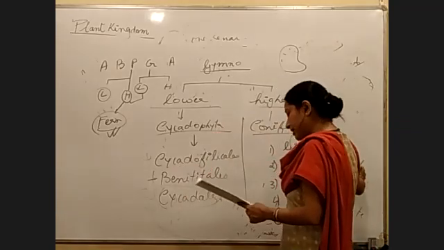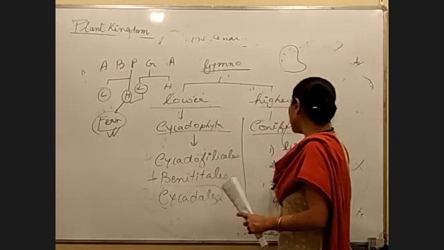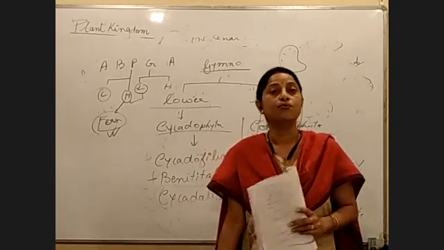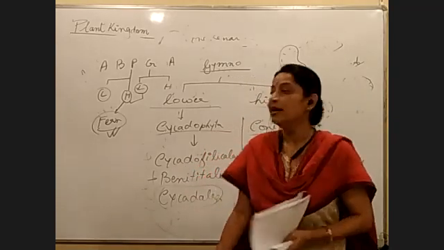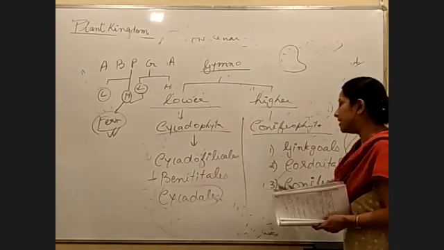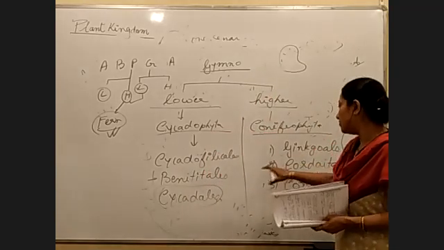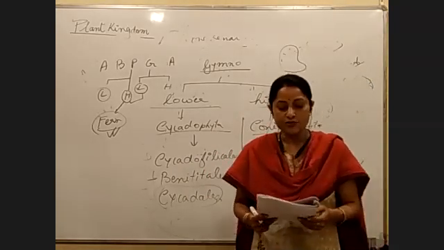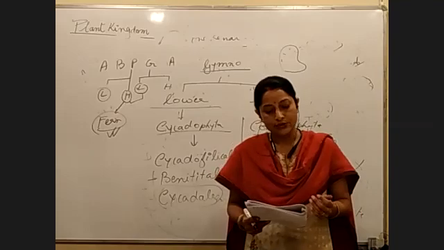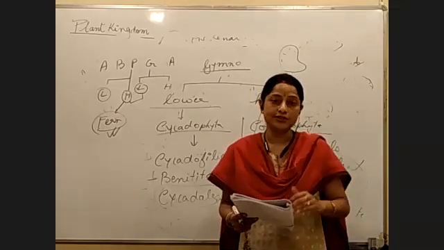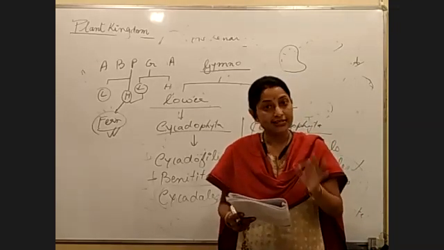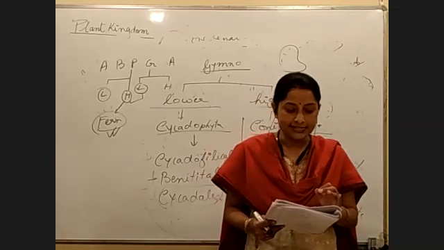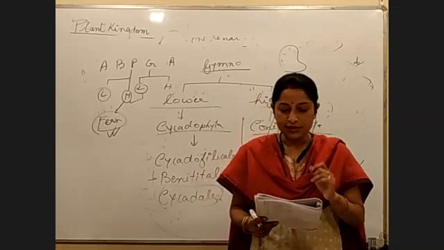Cordaitales are completely extinct. Next we have Coniferales. Coniferales is the largest group of plants within the gymnosperms. Out of all the classes you have seen, maximum plants that we see today belong to this group, Coniferales. Largest group of gymnosperms, conifers are included. There are many examples of conifers given, and we need to look at all of them. First example is pine or Pinus. What question comes on it?